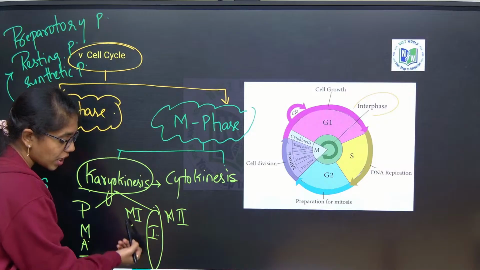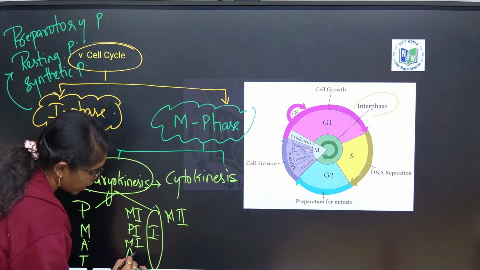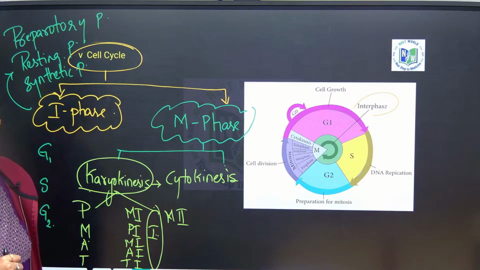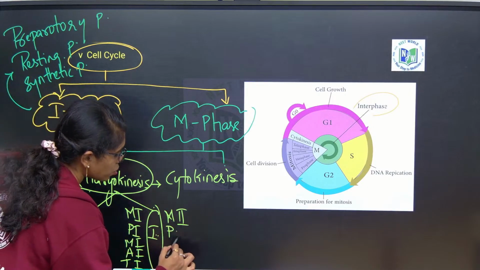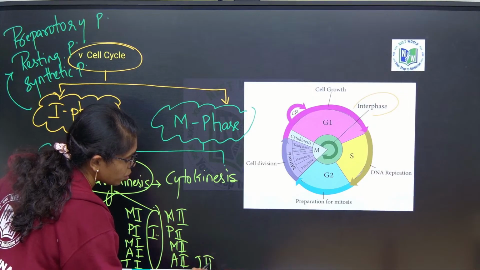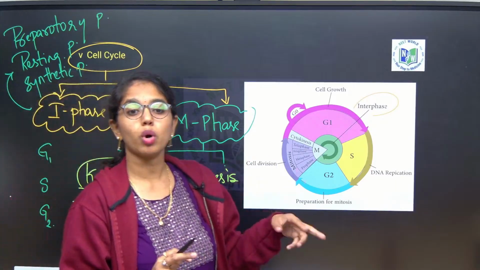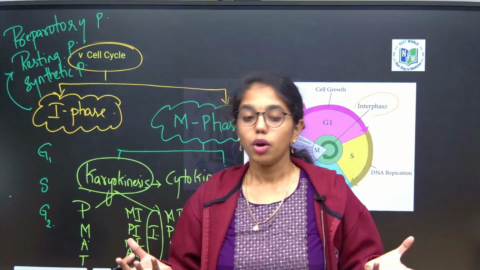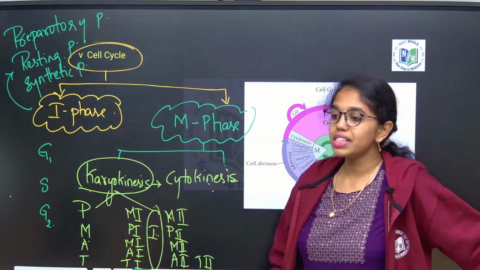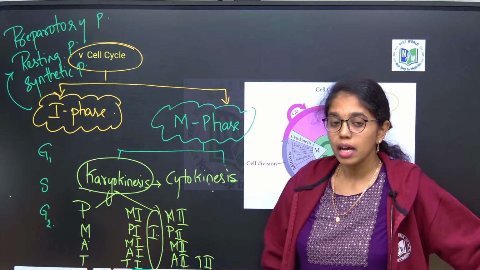What are the four substages in meiosis 1? Prophase 1, metaphase 1, anaphase 1, telophase 1. What are the four substages in meiosis 2? Prophase 2, metaphase 2, anaphase 2 and telophase 2. Very good. Cytokinesis takes place differently in plant cell and animal cell. We will discuss what type of cytokinesis takes place. In plant cell it will be centrifugal, in animal cell it will be centripetal type of cytokinesis.